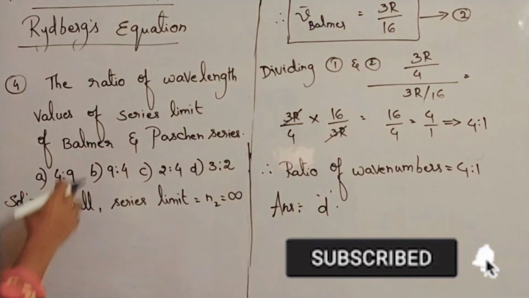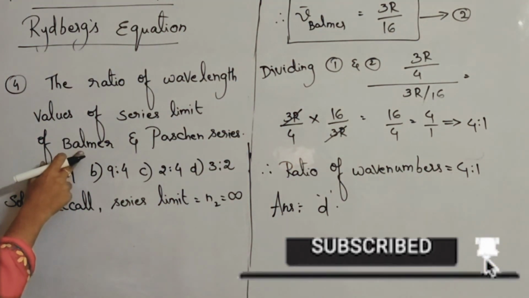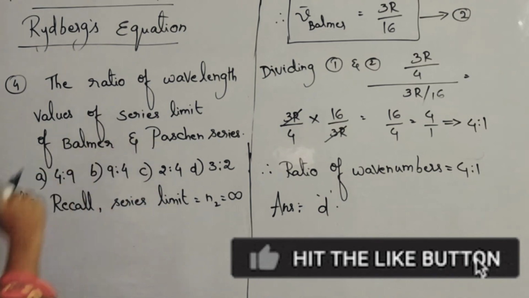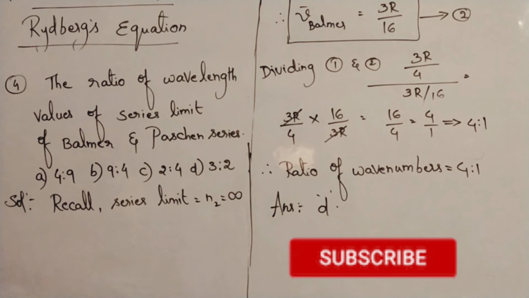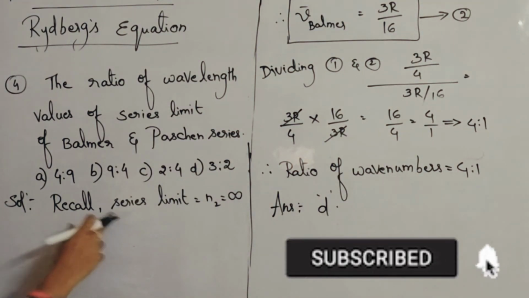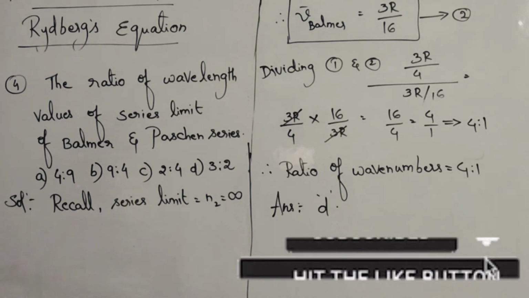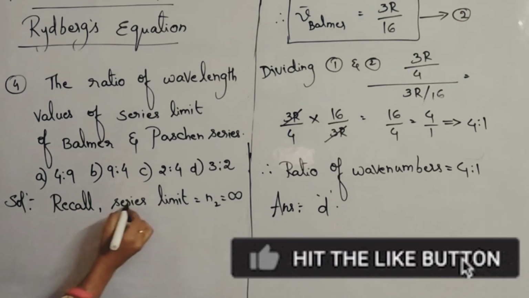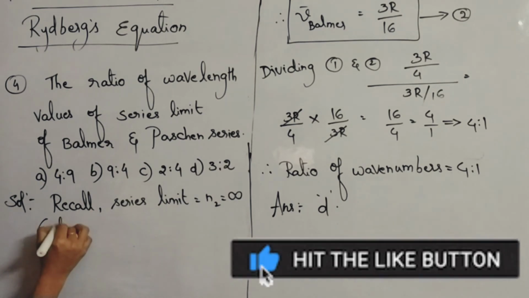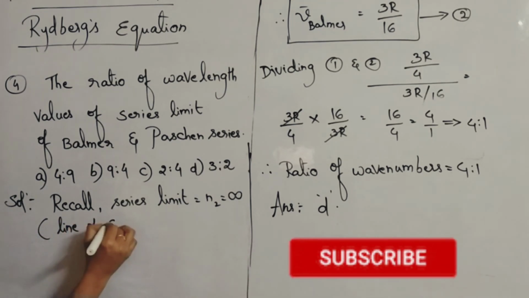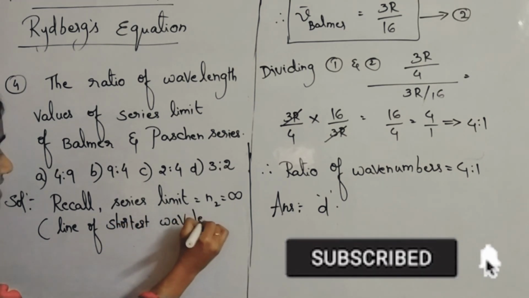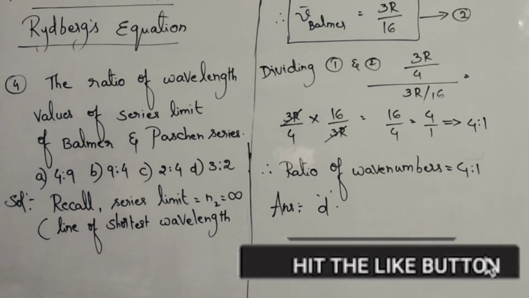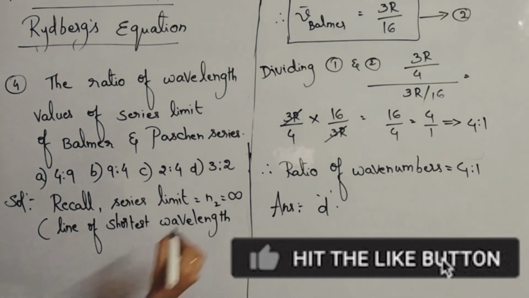So n1 for the Balmer series, you know, is 2, and for the Paschen series, it is 3. So you can easily find out. Series limit means the line of shortest wavelength. You can even write it like that also. Series limit line means the line of shortest wavelength. Please remember. If it is the line of shortest wavelength, it will be the line of highest energy also.